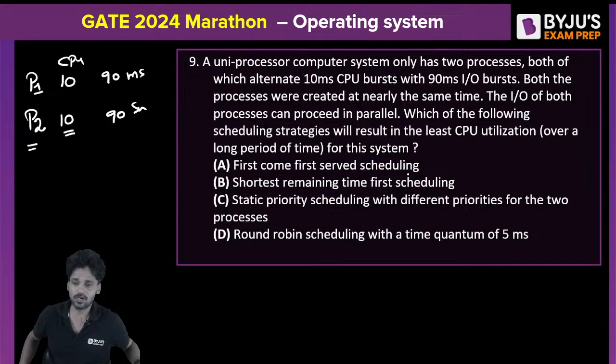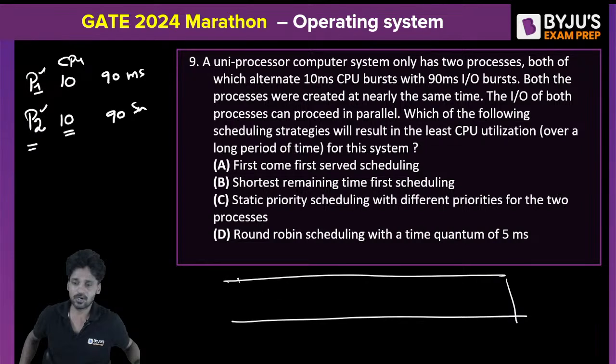First come first serve scheduling algorithm. Let us understand P1, P2. P1 is the first one, P2 is the next one. Let us say at time 0, P1 enters. When P1 enters, P1 is going to spend only 10 milliseconds, then it goes to IO. Then P2 enters.